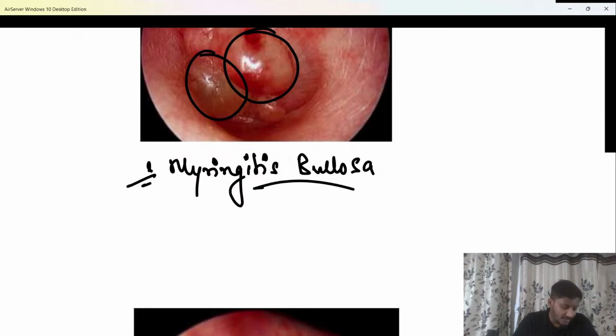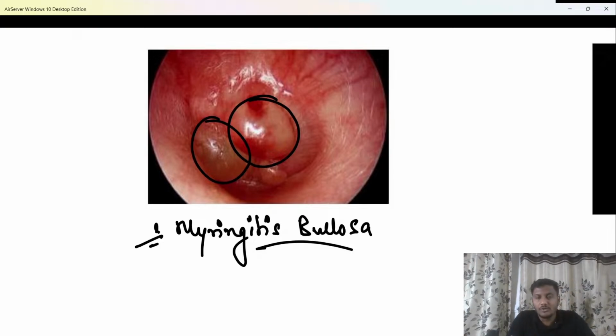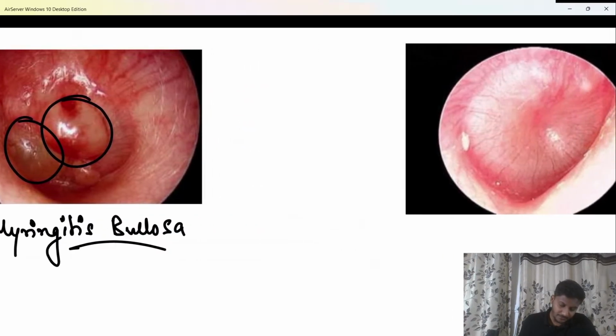By the name it is evident, myringitis means infection or inflammation of tympanic membrane. Bullosa means bulla are formed over the surface of tympanic membrane. So myringitis bullosa or bullous myringitis is the condition. It is due to infection. Antibiotic eardrops have to be given to the patient for the treatment. Clear? So that has to be remembered.